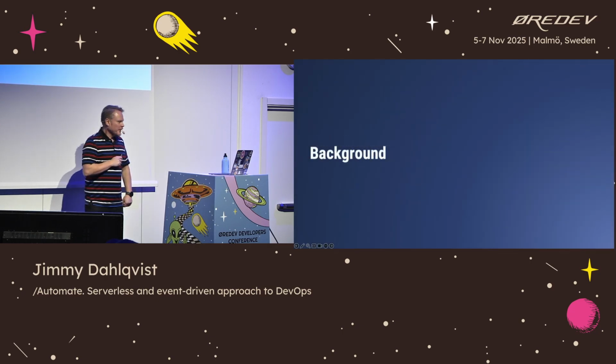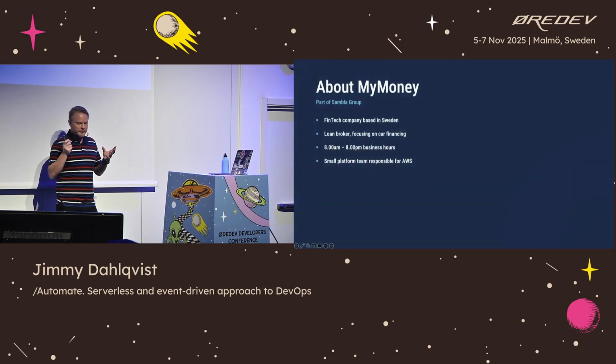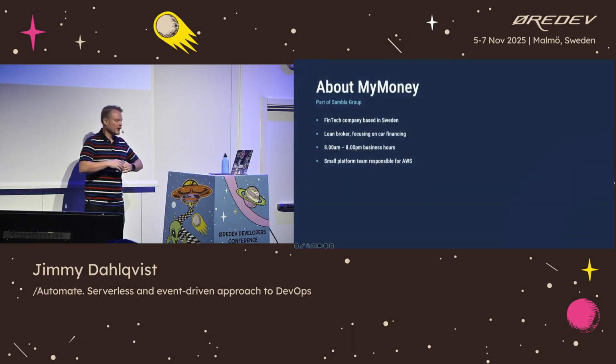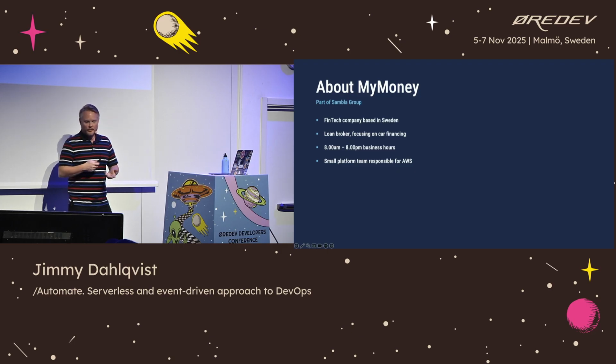I need to give you some background before we get started on our technical solution. I need to tell you about the company this is built for. It's built for My Money, which is part of Sambla Group where I work today. My Money is a fintech company based here in Malmö.